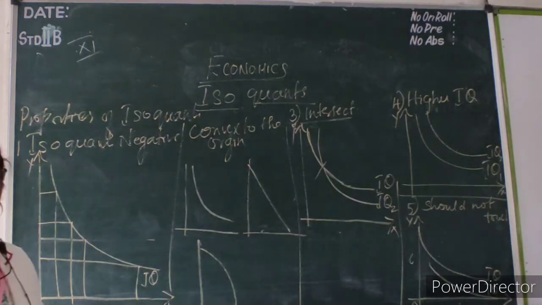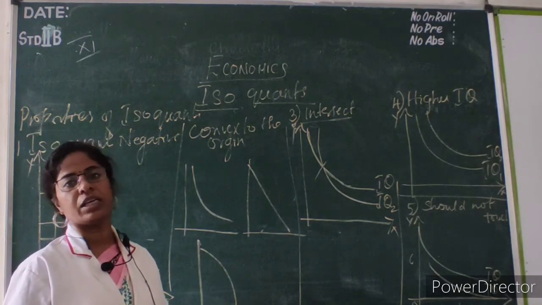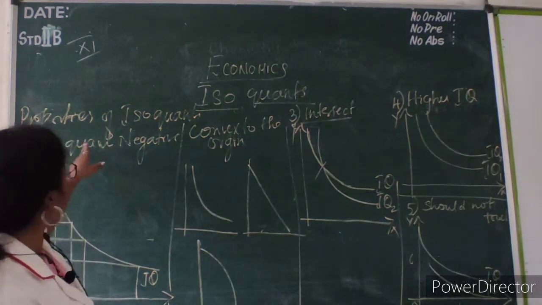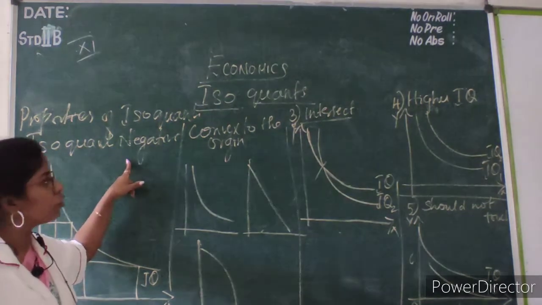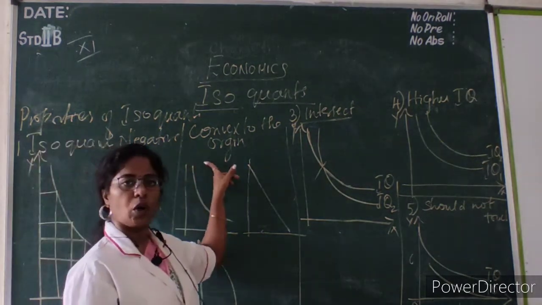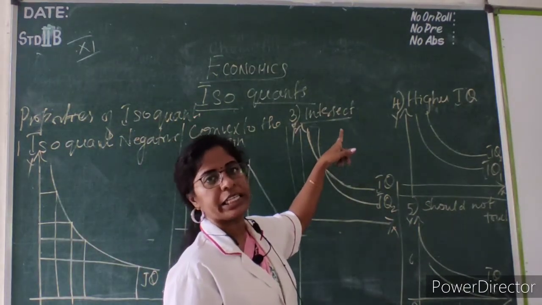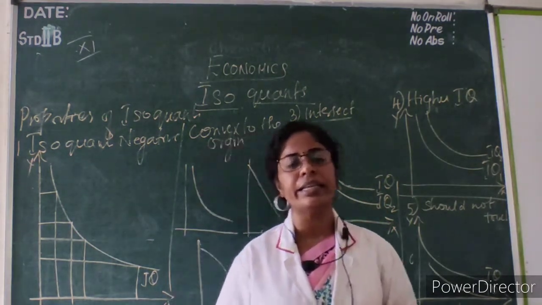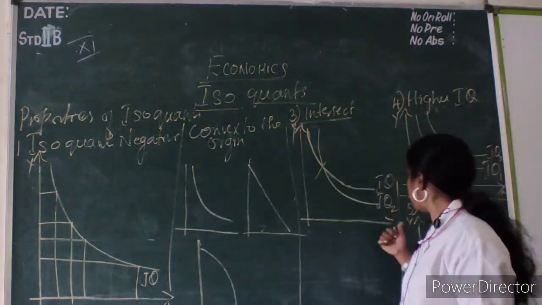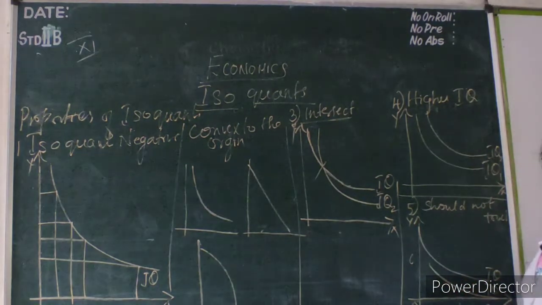So now we will see the properties of isoquants. We have five properties. First one, isoquants have a negative slope. Then isoquants are convex to the origin. Third one, two isoquants should not intersect each other. Fourth one, higher the isoquants, higher the level of output. And fifth one, isoquants should not touch the x-axis and should not touch the y-axis.